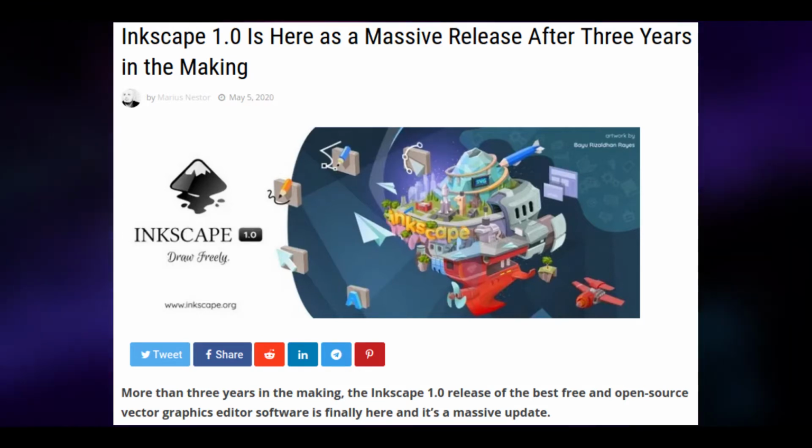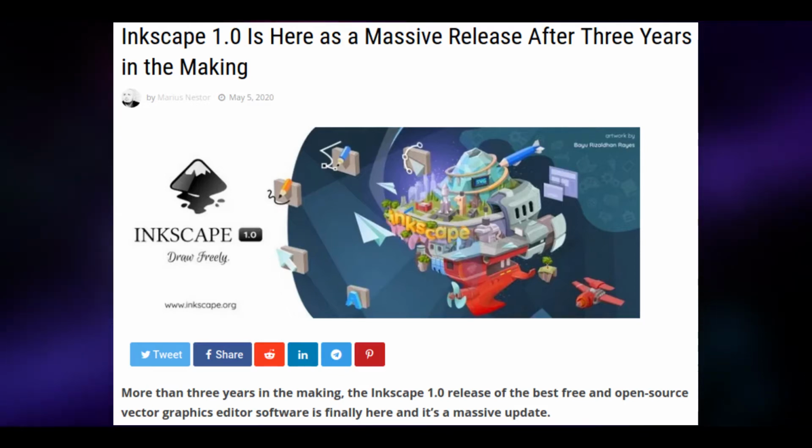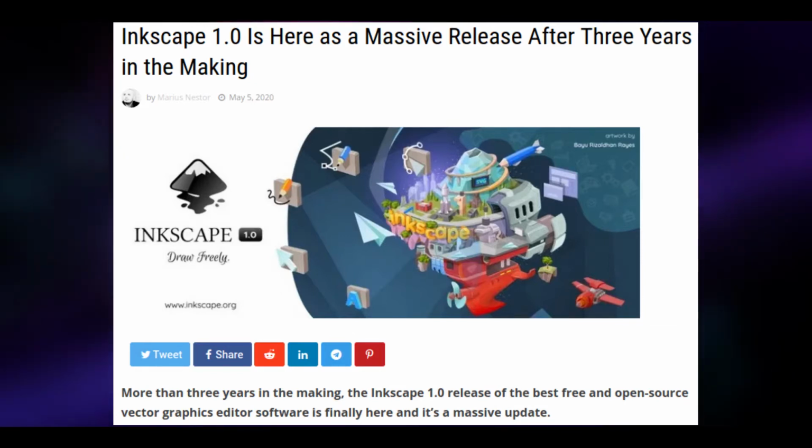The main changes in version 1.0 are that Inkscape now uses the newest GTK3 UI toolkit, meaning the program will work better on high resolution displays. As well as that, Inkscape 1.0 has several smaller but still very significant changes.